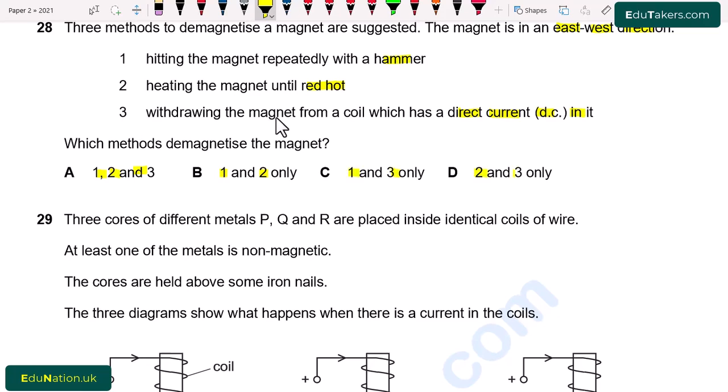D, 2 and 3. So from all of these above methods, only first and second is used for the demagnetization of the magnet, because the magnet cannot be demagnetized by using the direct current. So here third is wrong, only 1 and 2 is correct, which is shown by the option B. So from here B is correct.